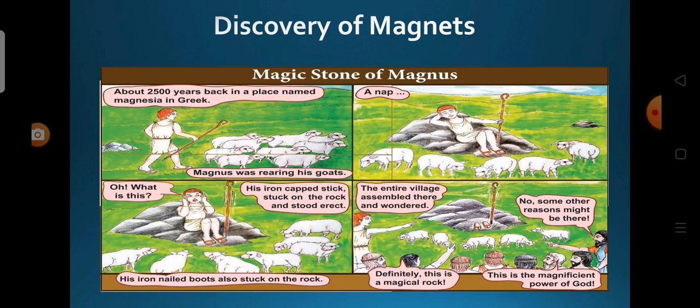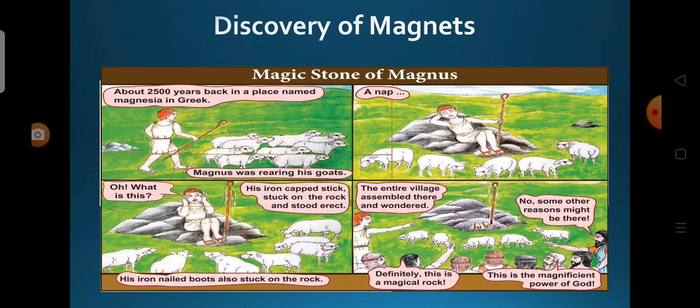About 2500 years back, in a place named Magnesia in Greece, Magnus was rearing his goats. And oh, what is this? His iron-capped stake stuck on the rock and stood erect. The entire village assembled there and wondered.